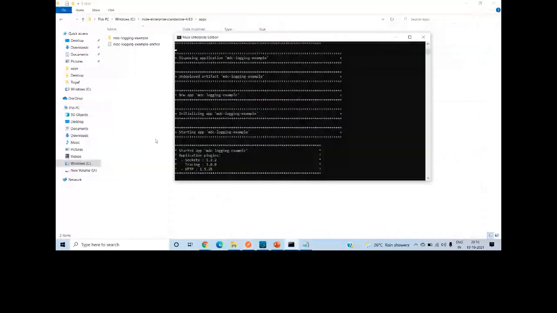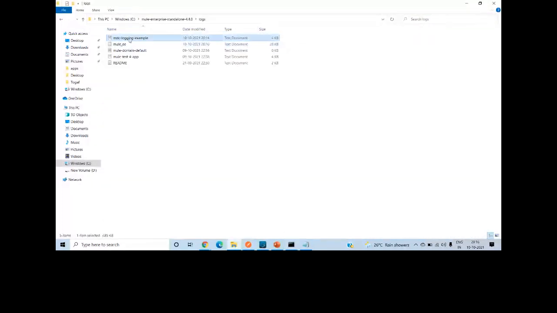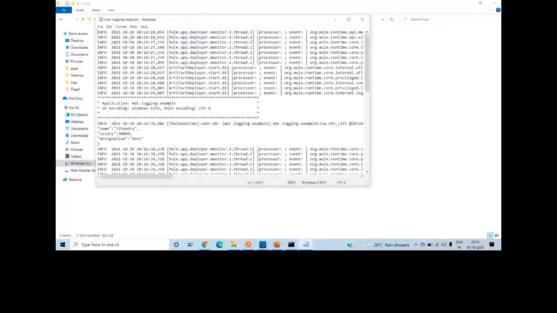Let me check the log file first. What happened this time? This time it has also logged the correlation ID, which is the event ID, then the processor path, and it also logs the UUID. You can see that it logs some extra information.